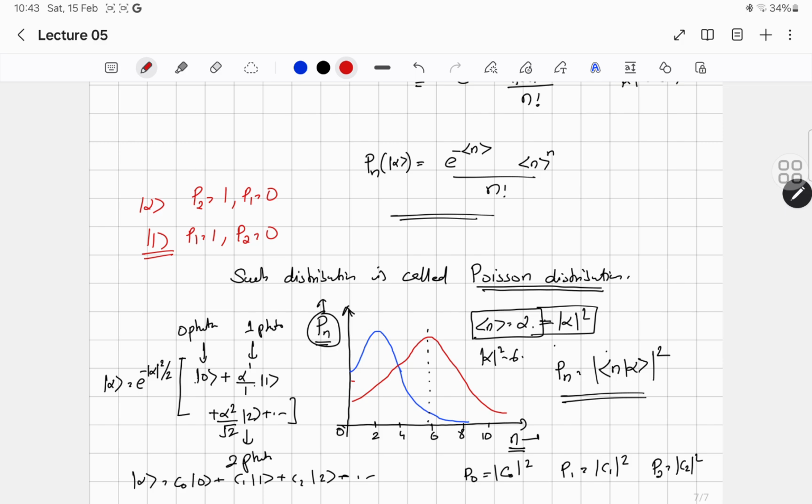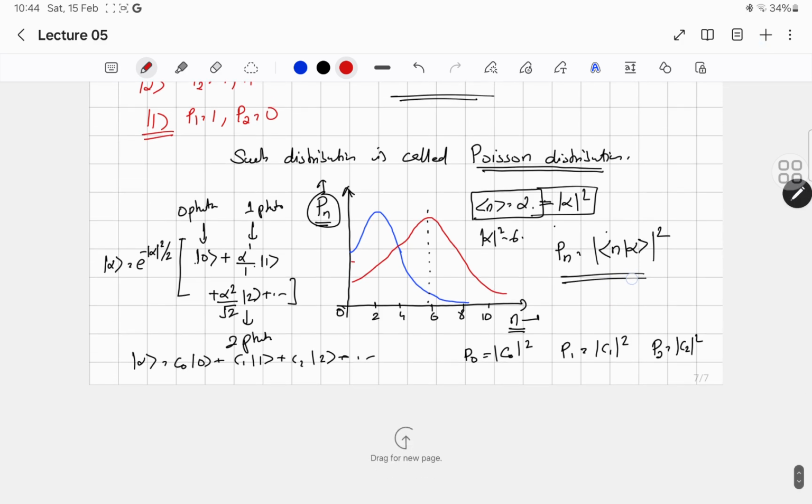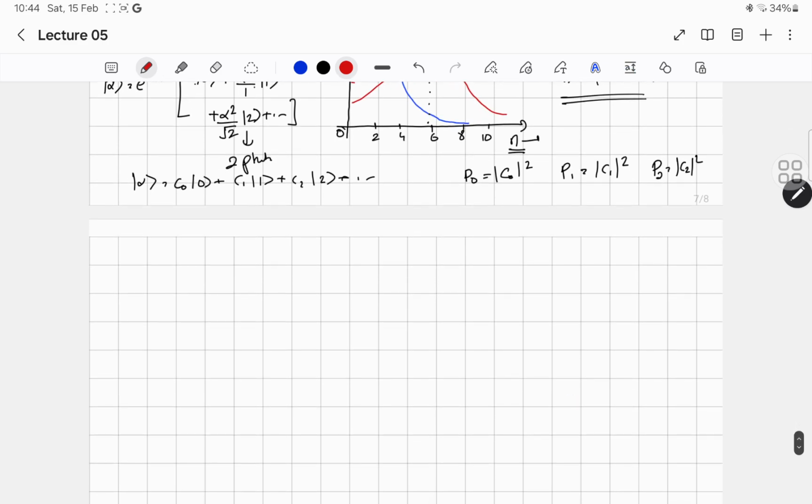Whereas the coherent state is a superposition of quantum states of light, the Fock states of light with different photon numbers. So there will be a definite non-zero probability for different photon numbers, and that probability distribution obeys the Poisson distribution. So that's all about the coherent state. So if you summarize the coherent state,